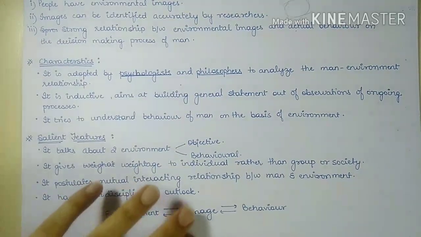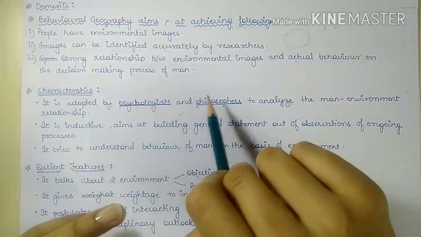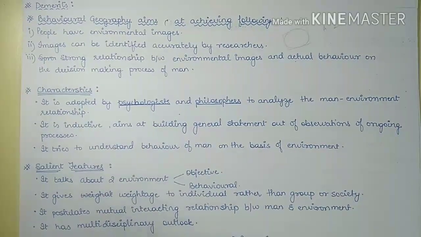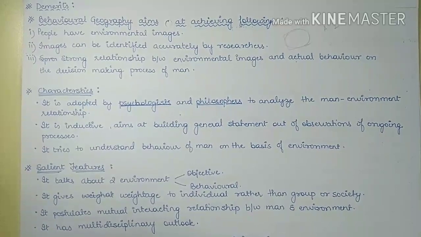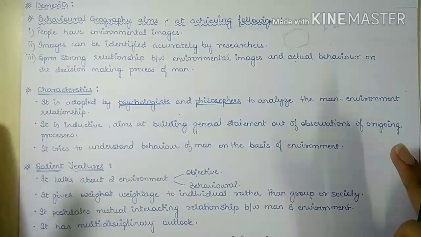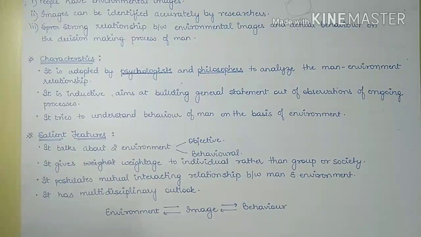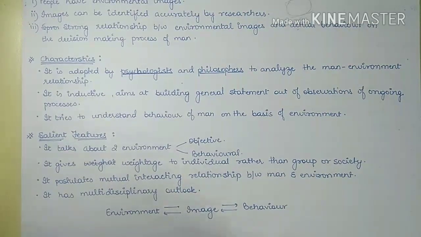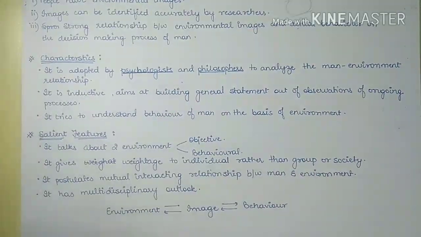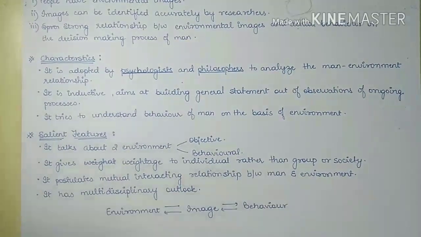As we have seen earlier in the aims, the researchers were psychologists and philosophers who can give an accurate description of the image, and with that actual image and the behavior of humans, the analysis of man and environment relationship can be done. So psychologists and philosophers were adopted by behavioral geography so that the man and environment relation can be analyzed.